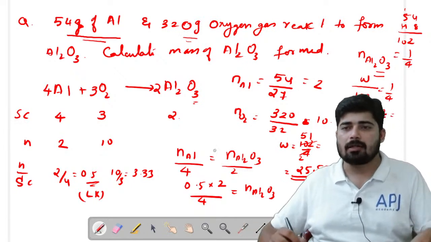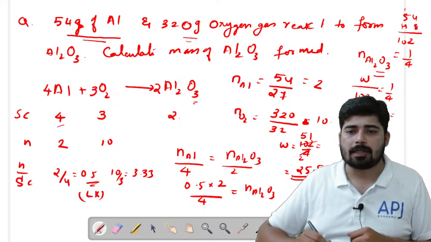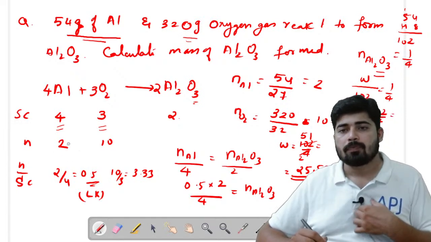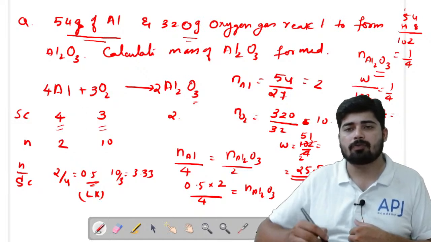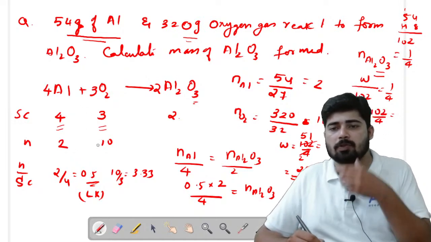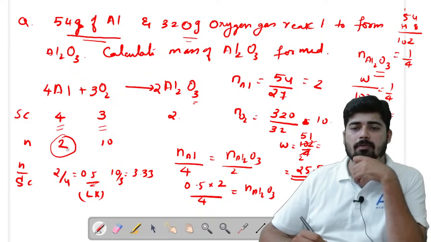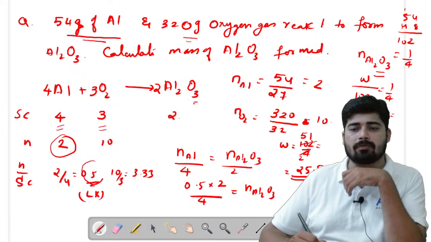So let's check it once again. Here we know that the stoichiometric coefficient is 4, here it is 3, and the number of moles of aluminum is 2, because weight by molar mass, weight is 54 and the gram atomic mass of aluminum is 27, so we got it as 2. Here it is 3 by 10, so 2 by 4, number of moles divided by the stoichiometric coefficient, that we got as 0.5.